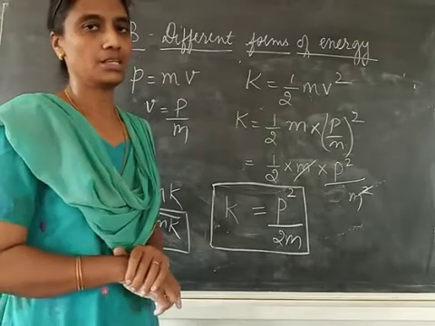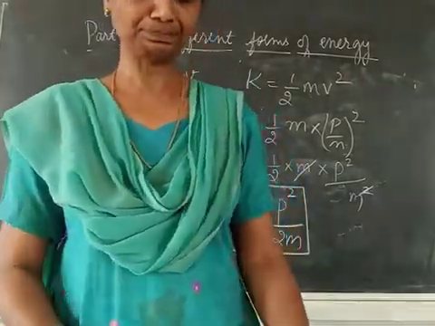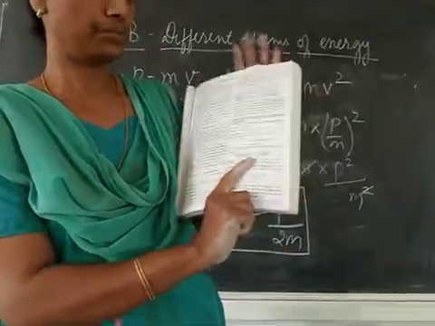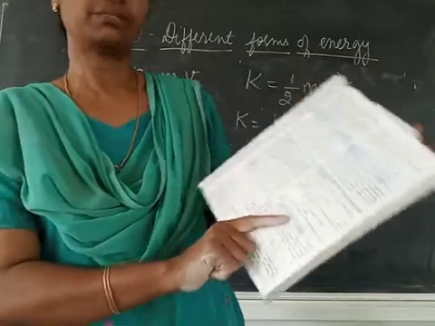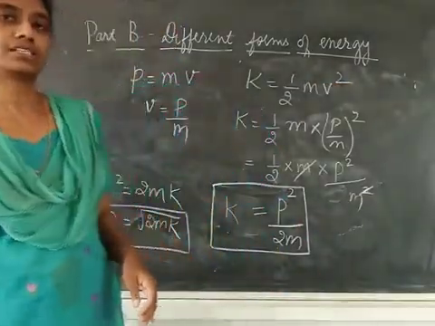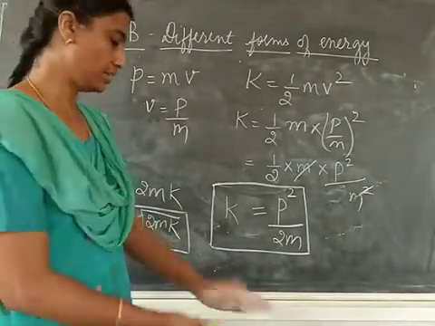Is it clear, children? These two formulas you are supposed to remember. You will have logical questions based on this.